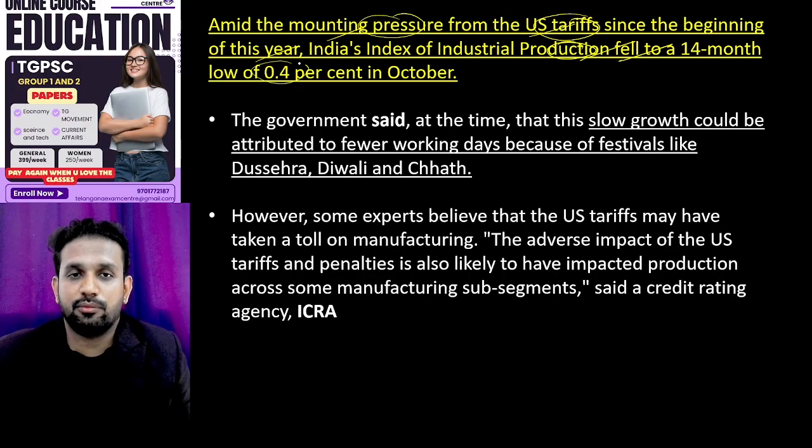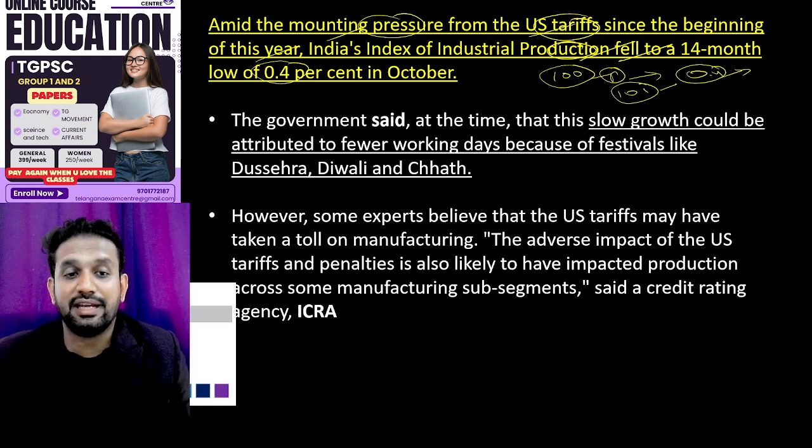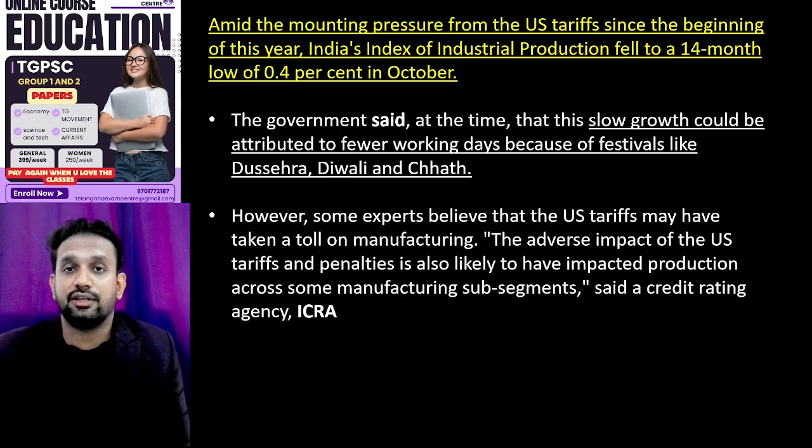It comes to around 0.4%. Like, of 100 pencils we are actually producing, it becomes so much a 14-month low, 0.4%. It has become so low, means we just added not even one extra pencil in the last 14 months. So our index of industrial production is decreasing and it is around 0.4%.